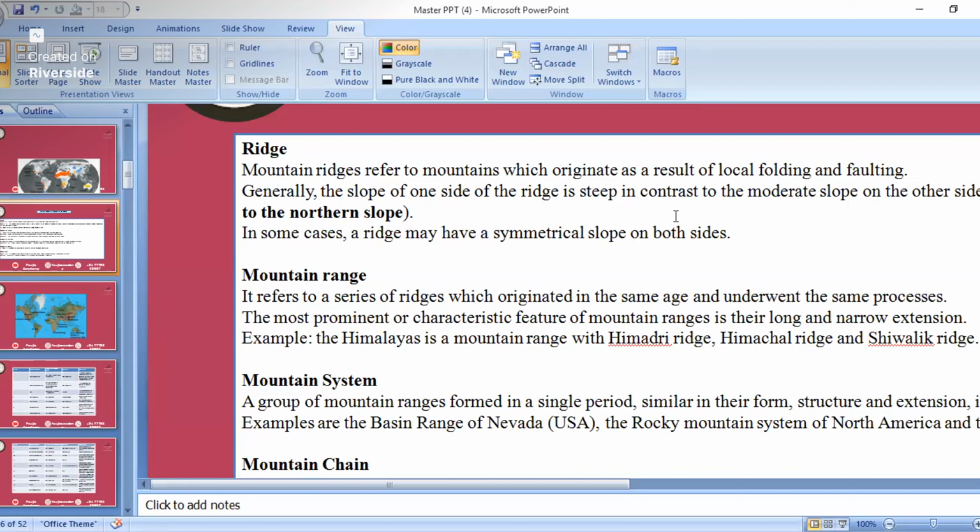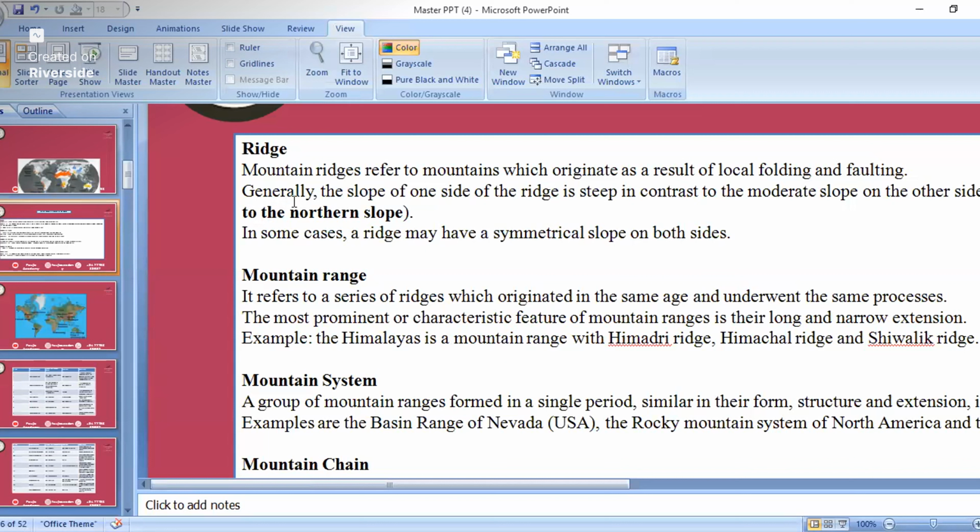Say, if you are staying in South India, take the mountain ranges of the Western Ghats. In the Western Ghats, in the eastern side there is a gentle slope, and in the western side of the Western Ghats there is a steep region.